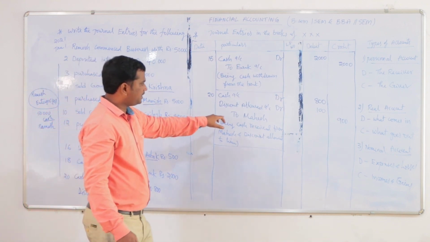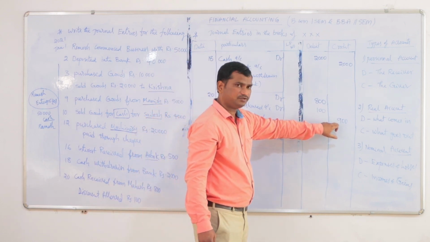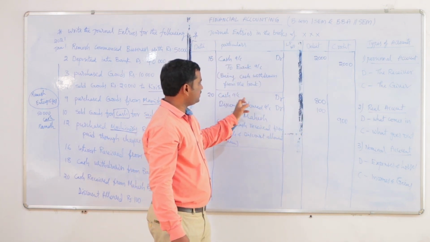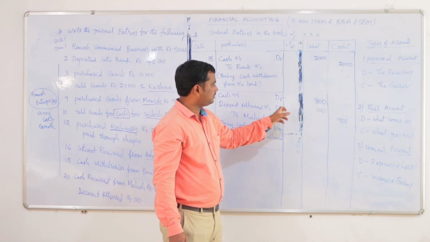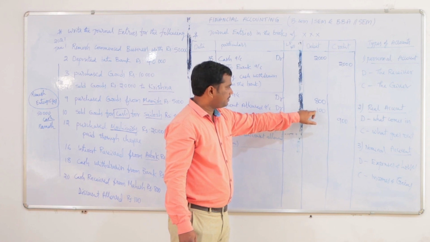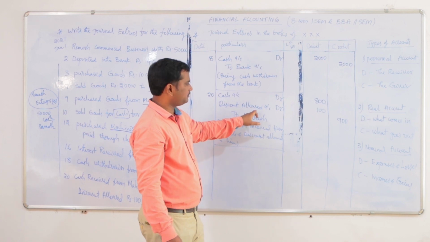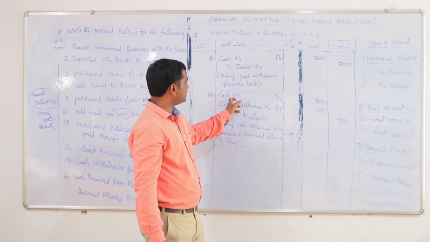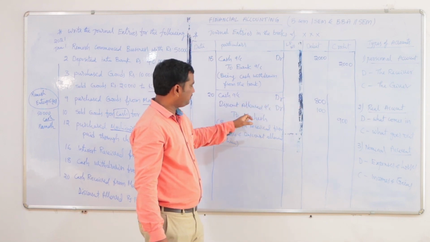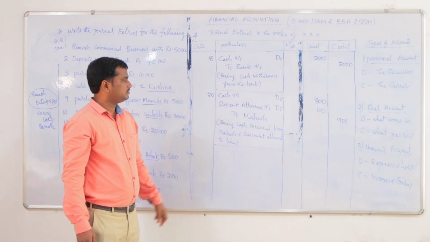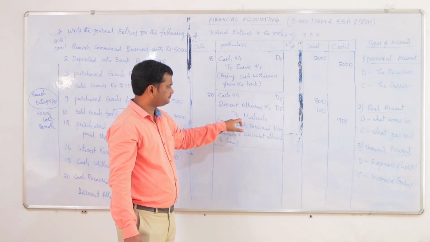So actually Mahesh has to pay 900 to the organization, but he is paying only 800, and the remaining the organization is losing. Whatever the organization is losing, that amount is a loss to the organization, so that should be debited. So as per the nominal account, discount allowed is a loss, that should be debited. Cash is being received, as per the real account, whatever the cash is coming in should also be debited. Then who is giving the cash? Mahesh is the giver, his account should be credited as per the personal account.